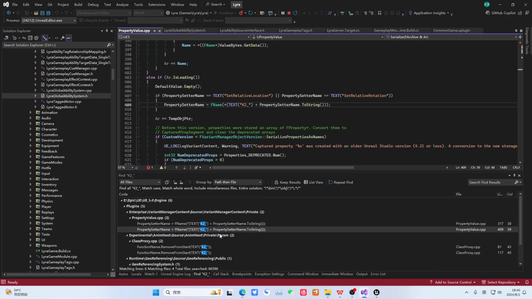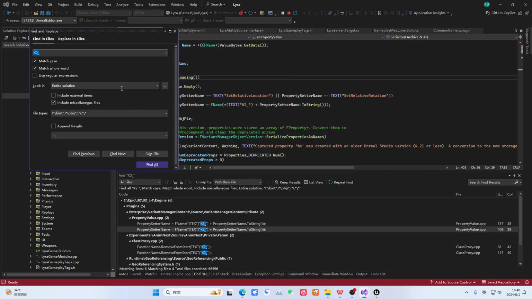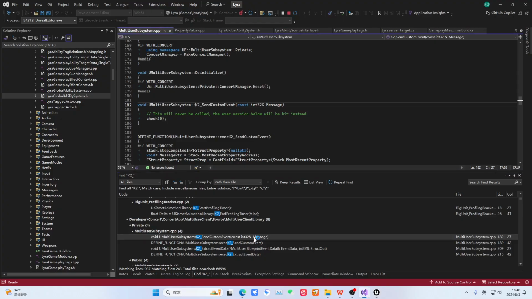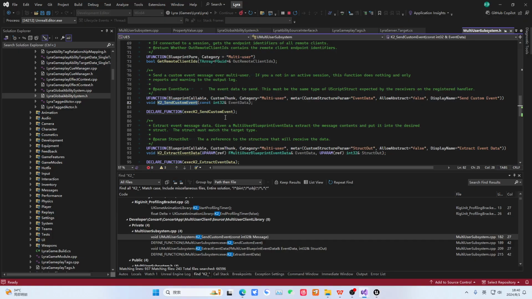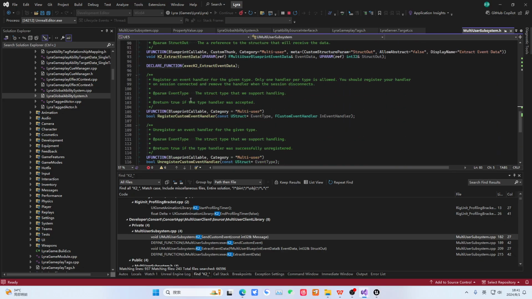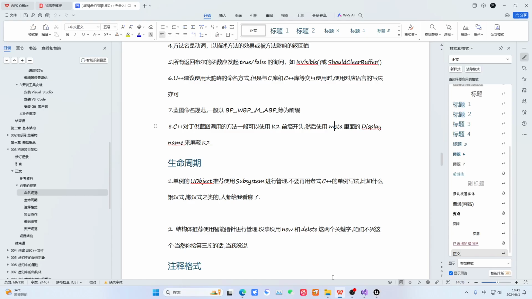Is this it or not? We don't match forward. Matching forward like this, it might not find it. You will notice the K2 prefix here, for example, Display, Send Custom Event. So this K2 here is for when we write code, to let it know that these are things called from blueprint. So this is a naming convention.